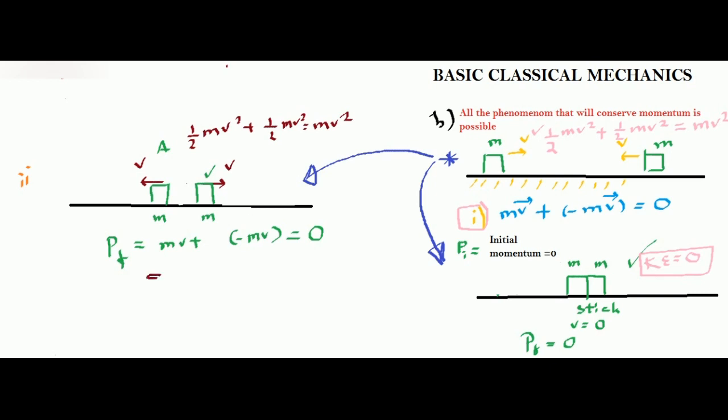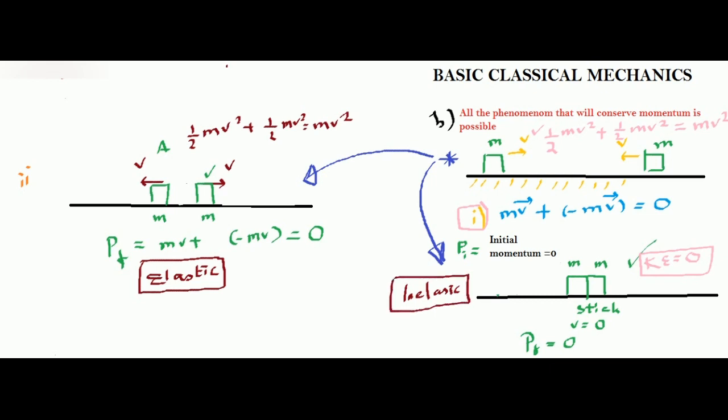This type of collision is called an elastic collision. Remember this terminology. Agreed? Here not only momentum is conserved but also energy is conserved. And the type of collision where momentum is conserved but energy is not conserved is called an inelastic collision.